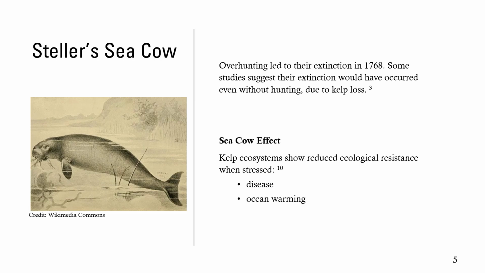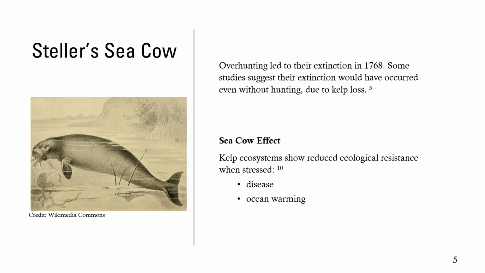Around the same time, the Steller sea cow was hunted to extinction. The Steller sea cow was a species of sirenian that fed primarily on the top layers of the kelp forest. Some studies suggest that the trophic cascade caused by the decline in sea otter population aided in their extinction by removing their main food source, the kelp.